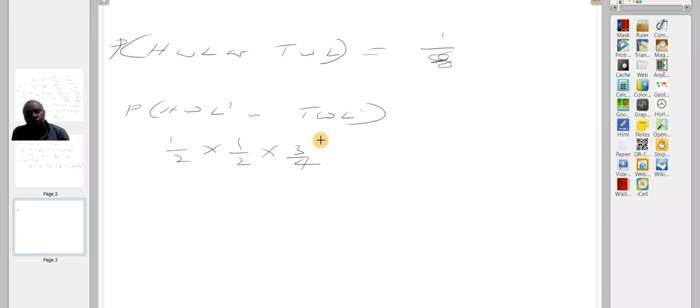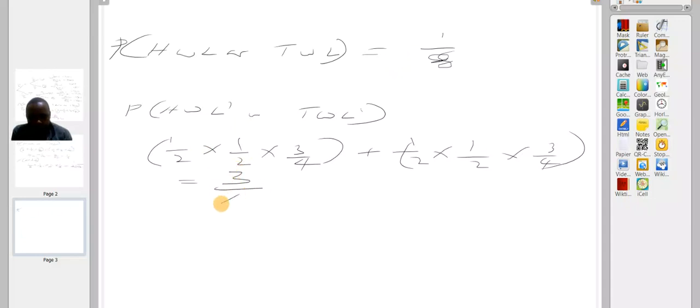Remember, the probability of him not being late is 3 over 4. Plus 1 over 2 times 1 over 2 times 3 over 4. So this is 3 over 16 plus 3 over 16, which is 3 over 8.